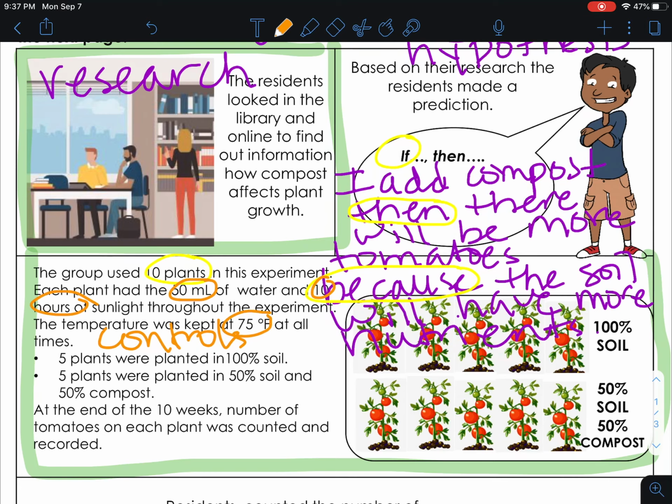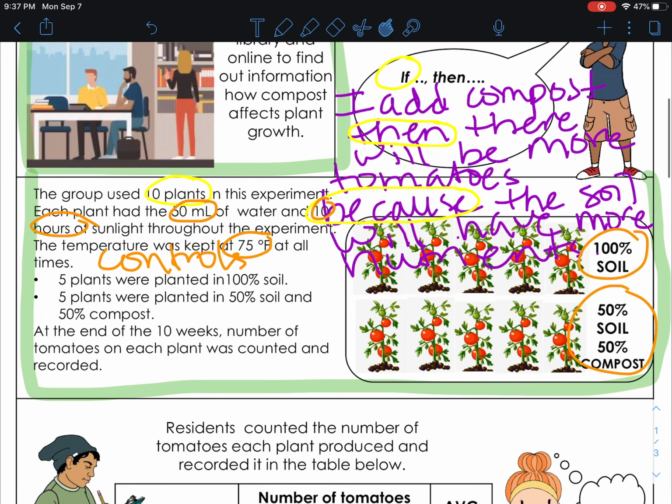So they set it up where 5 of those plants were planted in just plain soil, 100% soil. And then 5 of them were planted in 50% soil, 50% compost, so a mixture, okay? All right, so then at the end of 10 weeks, they determined that 10 weeks was going to be their growing cycle.